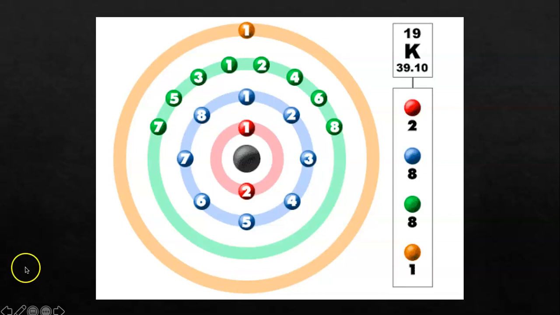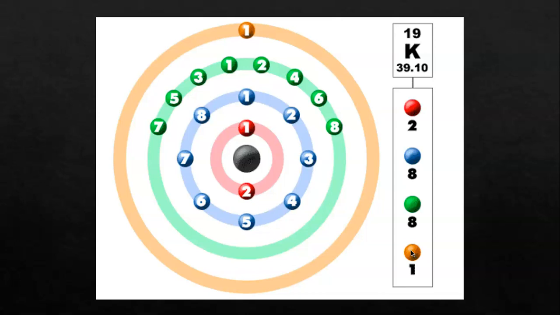As you can see here, it has 2 in its first shell. Remember, that's as many electrons as it can take in that first, a full 8 in the second, a full 8 in the third, and only 1 in its valence or outermost shell. So it's easier to donate that 1 electron than it is to get 7 electrons. So that loss of that electron will give potassium a positive charge, because the charge of its protons, which are positive, will outweigh the charge of its electrons. It will have more protons than it will have electrons.